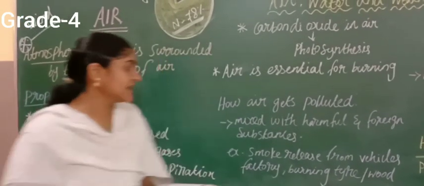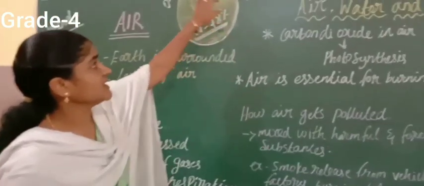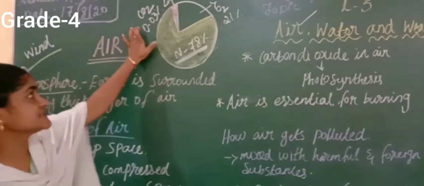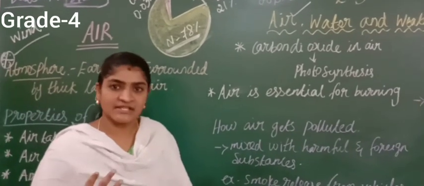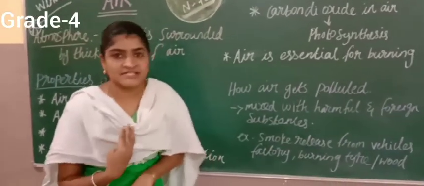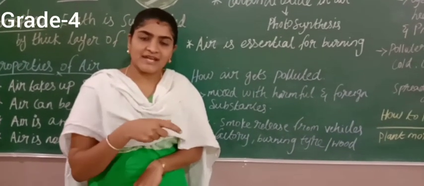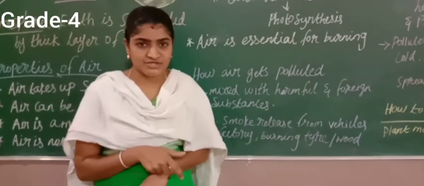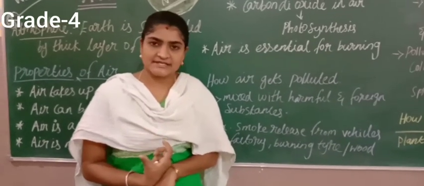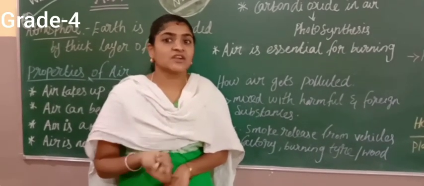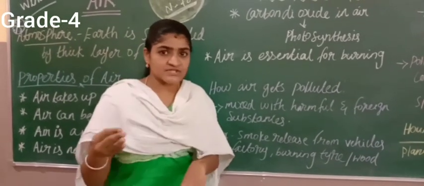Okay, and the next one: air is necessary for respiration. In air we can see oxygen and carbon dioxide. These two gases are helpful for the respiration process in living things. For example, humans and animals take oxygen and release carbon dioxide. Likewise, plants also are involved in a respiration process, right, with the help of stomata. How does the plant do it? The plant takes carbon dioxide and releases oxygen. Okay, it is just the opposite process, right?